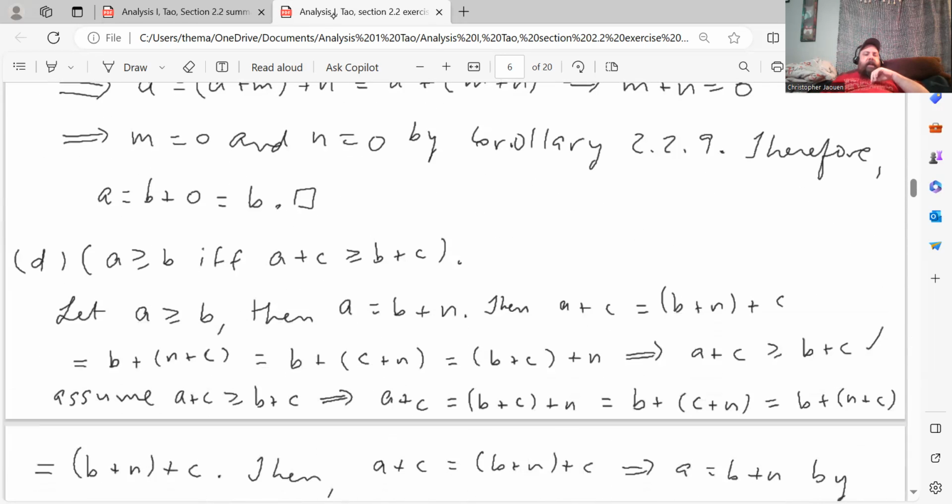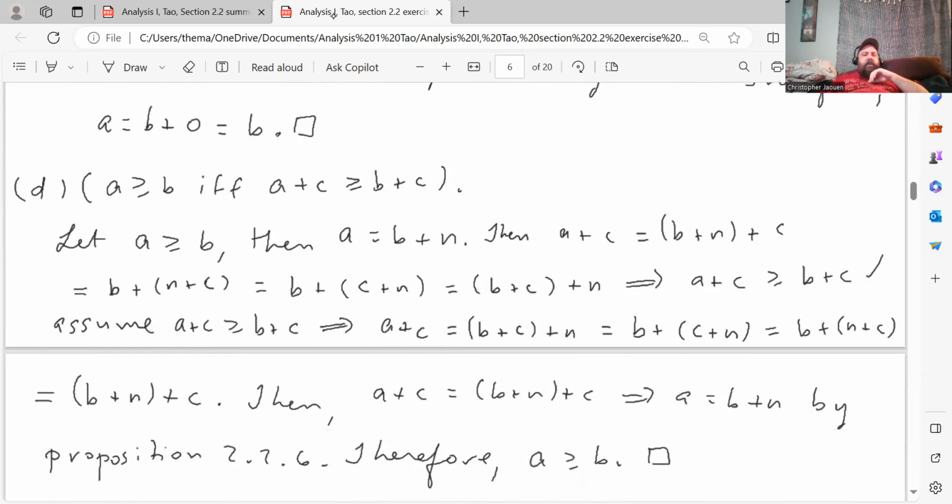All right, part D: a greater than or equal to b if and only if a plus c greater than or equal to b plus c. So here's my proof. Let a greater than or equal to b, I'm assuming this hypothesis first, then a is b plus n by definition. Then a plus c equals (b plus n) plus c, and again by associativity, that's equal to b plus (n plus c), equals b plus (c plus n) by commutativity, which is equal to (b plus c) plus n by associativity, which implies that a plus c is greater than or equal to b plus c by the definition.